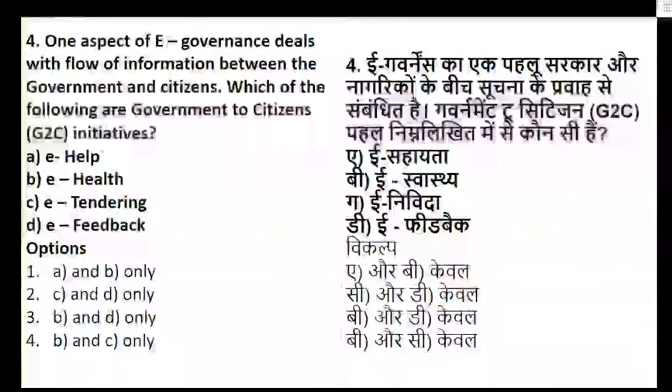Let's see how many of you are able to answer these questions. Okay, question number 4. I hope everyone is answering question 4. Those who are just writing the answers, please make a little effort to write the question too. It becomes easier for me to check the answers. One last time I'll repeat, as we have a time limit: which of the following are the government to citizen initiatives? Okay, the time limit is done. Still, let's see what's the right answer.